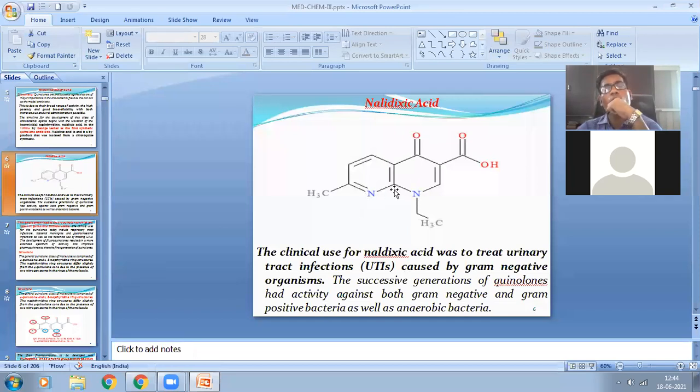Basically, you know, when two benzene rings are attached, it is called naphthalene. Now, in naphthalene, if you remove the carbon and put two nitrogen atoms, it becomes a naphthyridine nucleus. Naphthyridine, because this becomes pyridine, and this becomes pyridine. So that's why it is called naphthyridine nucleus. And quinolone means here, instead of nitrogen, carbon is there. That is called quinolone nucleus. So when the quinolone nucleus contains a fluorine group at the C6 position, that is known as fluoroquinolones.